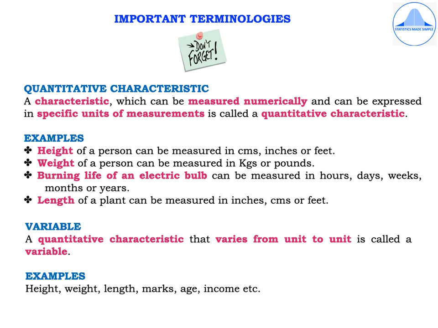The examples for variables will be height, weight, length, marks, age, income, etc. In these examples, you see that each of the variables can be measured numerically and you can give a unit of measurement to them. And also the heights, weights, lengths, marks, ages, incomes, they will differ from individual to individual.